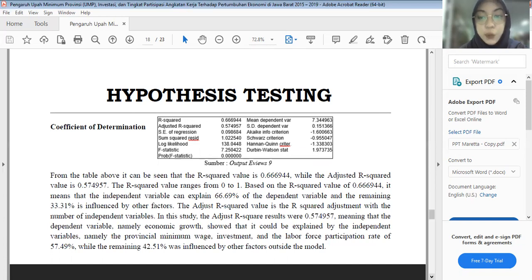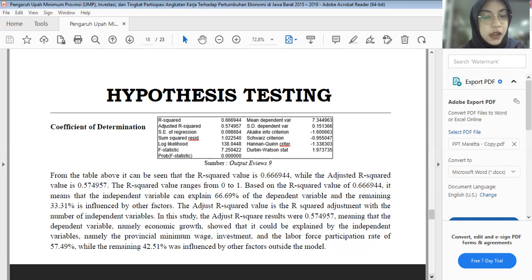Based on the R square value of 0.666944, it means that the independent variables can explain 66.69% of the dependent variable, and the remaining 33.31% is influenced by other factors.